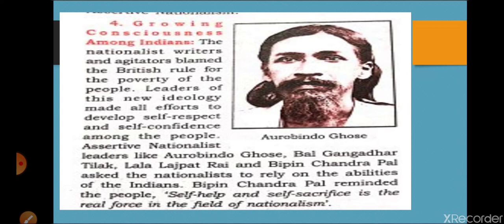So this point is over, I think so. So what is the conclusion of this point? That self-sacrifice, self-help or self-respect. These were the three qualities which were being developed in the people by those assertive nationalists, by those social reformers like Vivekananda and Dayanand Saraswati. They took the reference of the glorious past of India, and they made Indians aware about their culture.